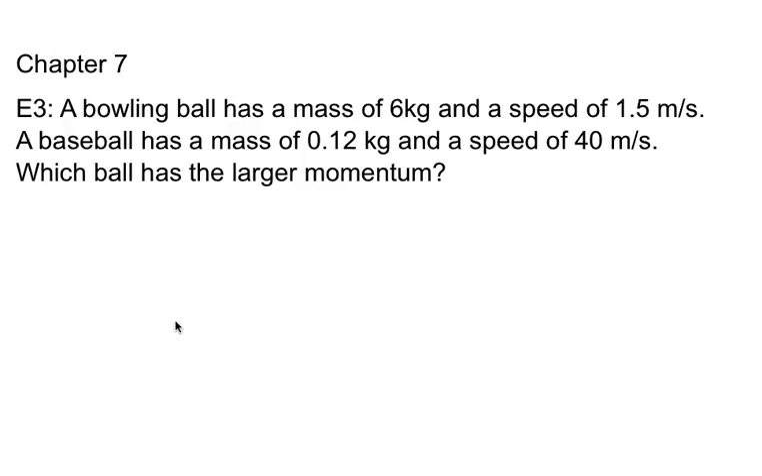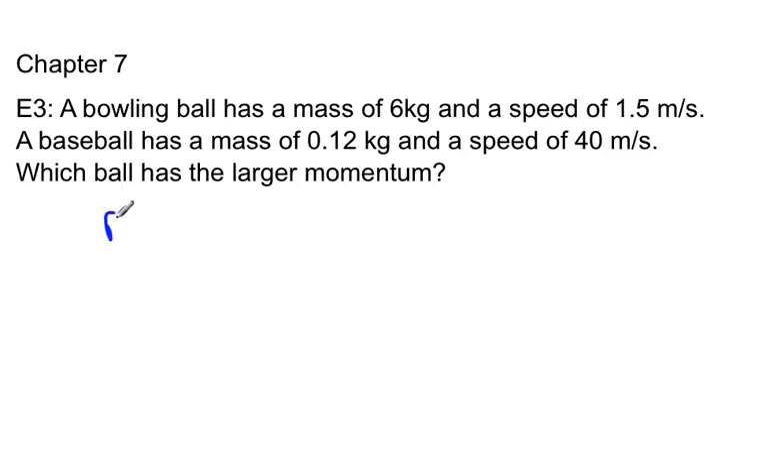Alright, let's do some problems from Chapter 7. A bowling ball has a mass of 6 kilograms and a speed of 1.5 meters per second. A baseball has a mass of 0.12 kilograms and a speed of 40 meters per second. Which ball has the larger momentum?